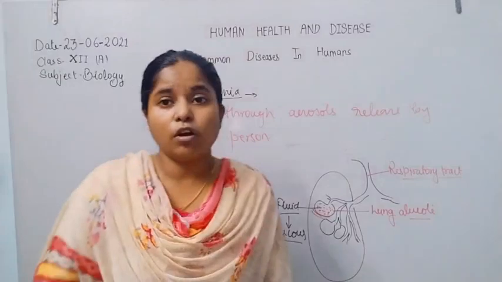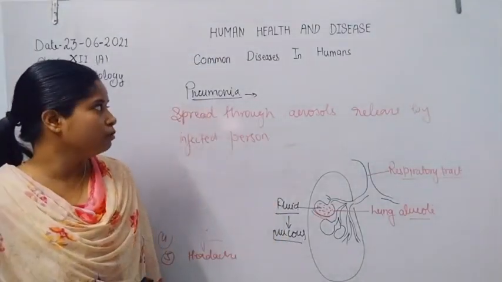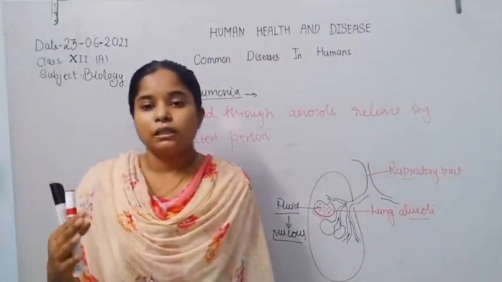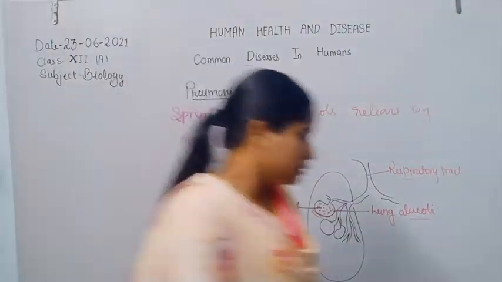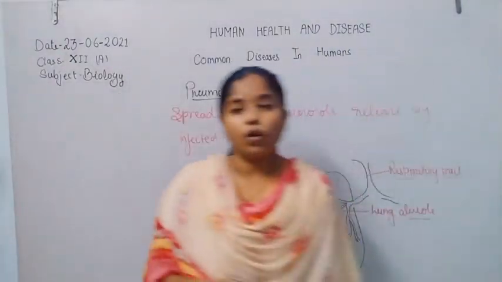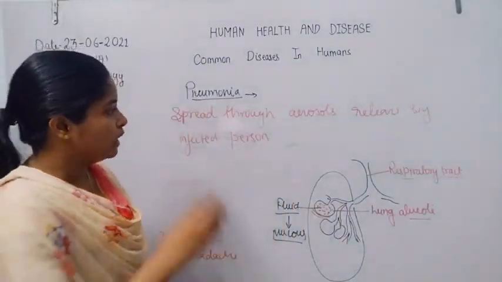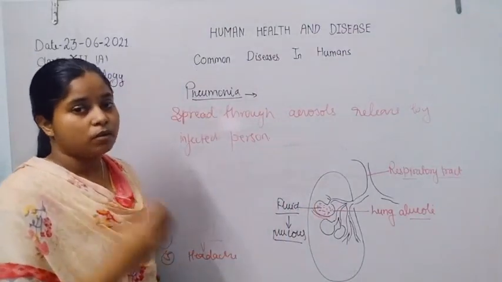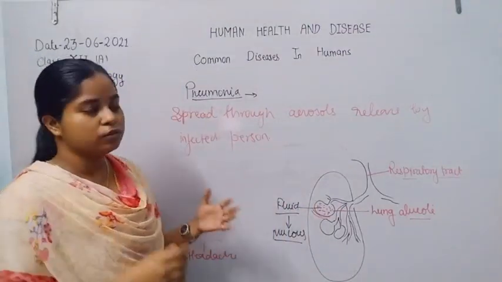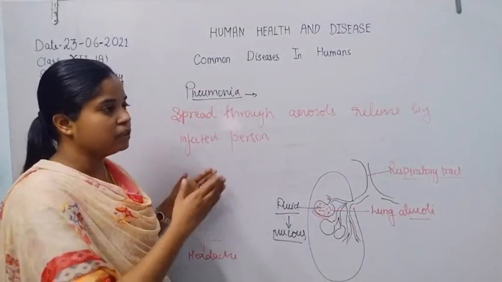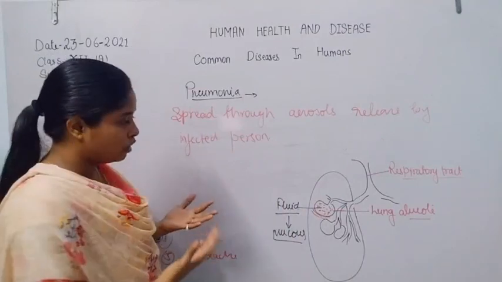So that is all about pneumonia. Now typhoid, which is caused by Salmonella typhi. First they enter the small intestine, then migrate to other organs of our body.